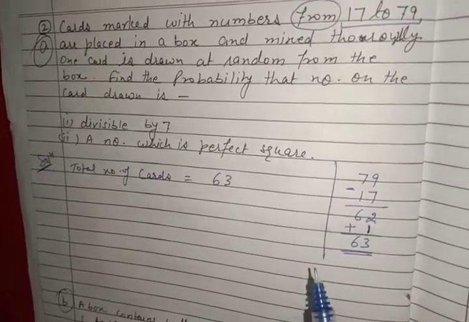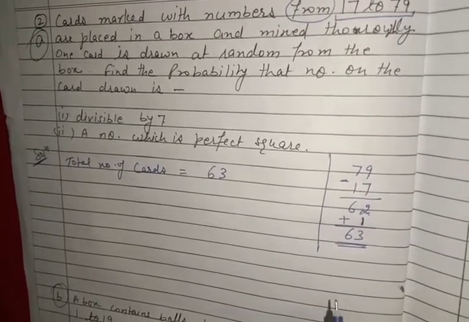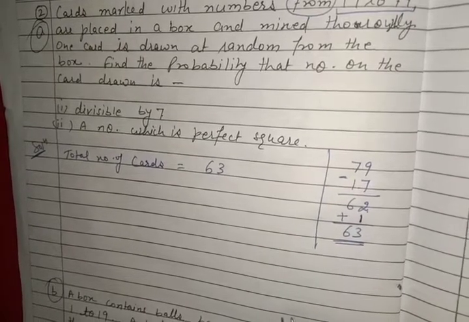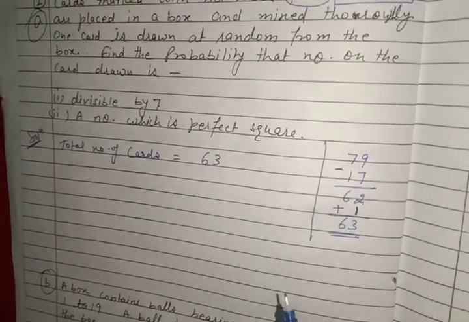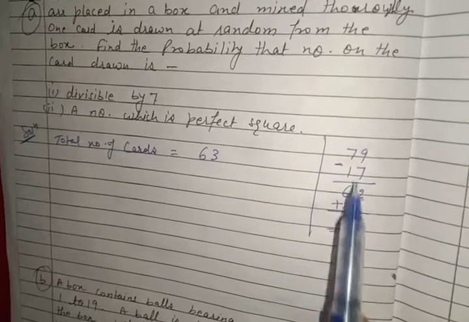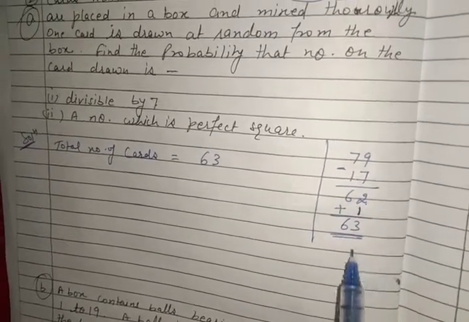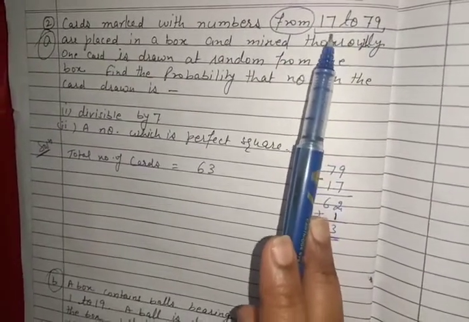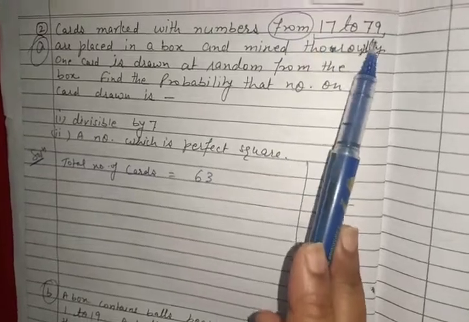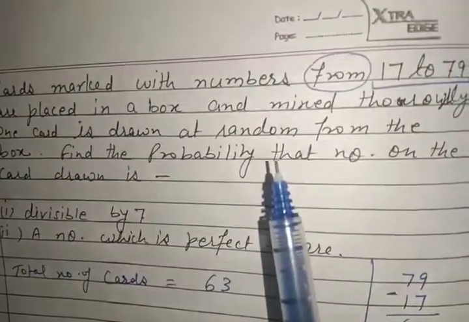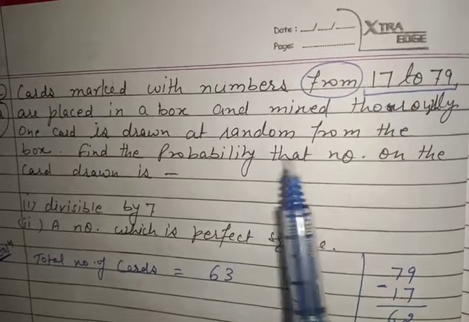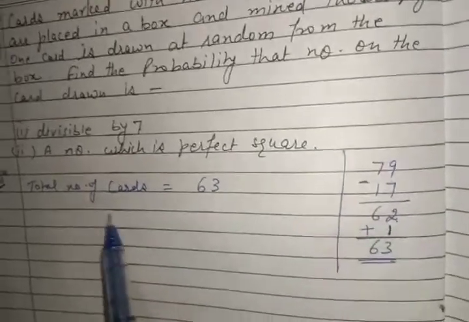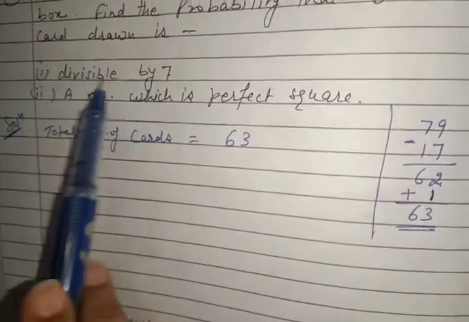You can check. If you take very small numbers, suppose from 1 to 5, there will be 5 cards, right? So 5 minus 1 is 4 and 4 plus 1 is 5. So this is the formula for bigger numbers. You can use this concept if 'from' is written and numbers are between, just like 17 to 79 or 80 to 200, 300 to 576, just like this. So you can subtract the 2 and add 1. So the total number of cases is 63. The rest is easy, you can do it easily.